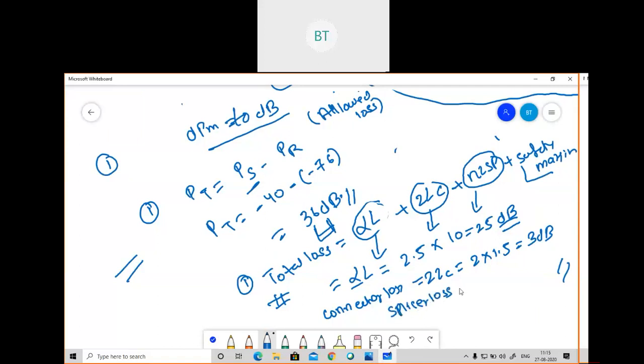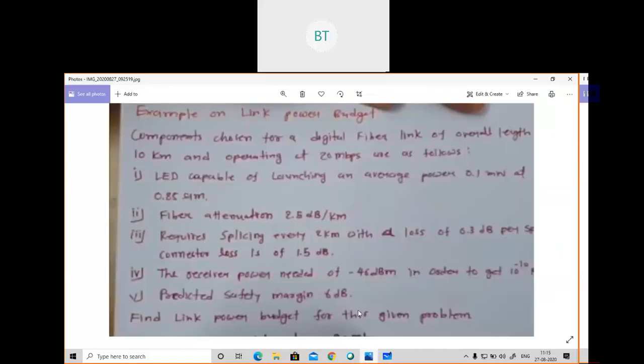Splice loss. For splice loss, the formula is L by small l minus 1, into LSP. In the problem, capital L was given as 10 kilometers and small l is given as 2 kilometers.